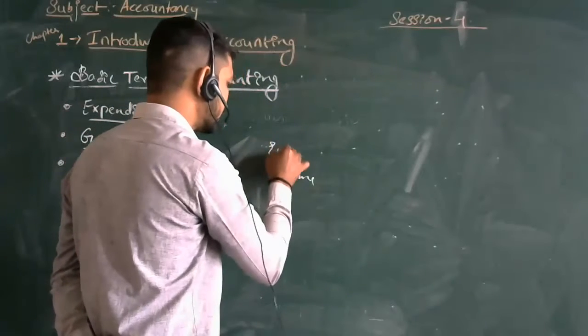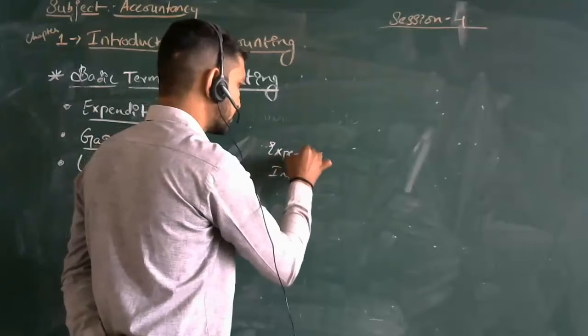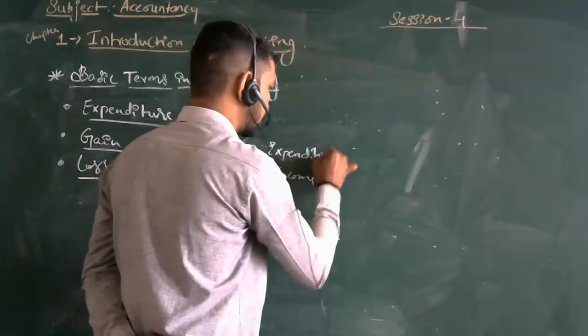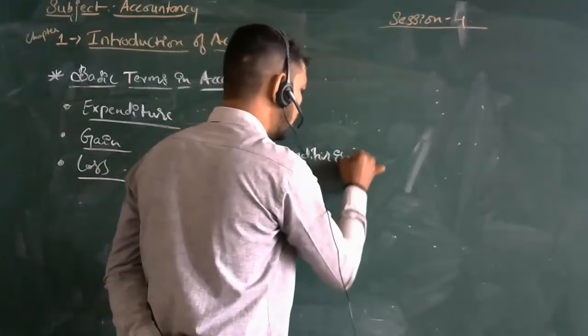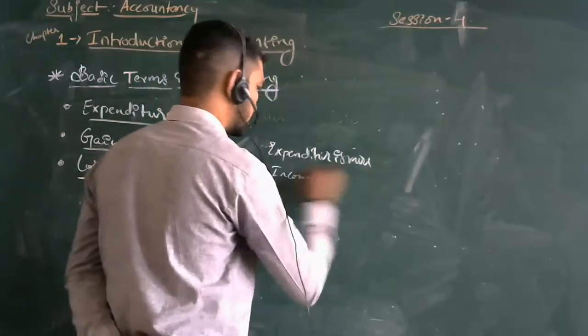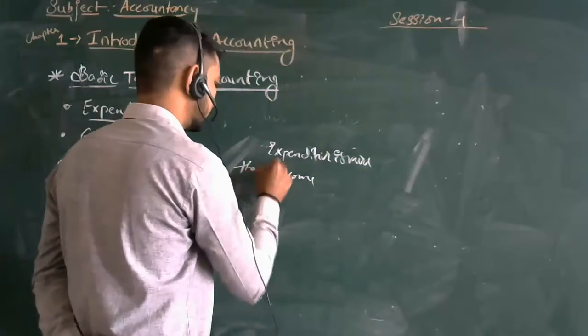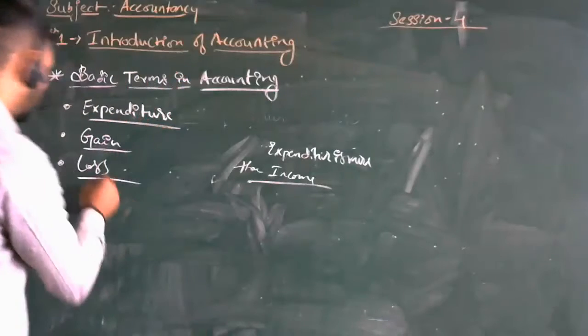Or else here we may say that expenditure is more than income. That we call here a loss.